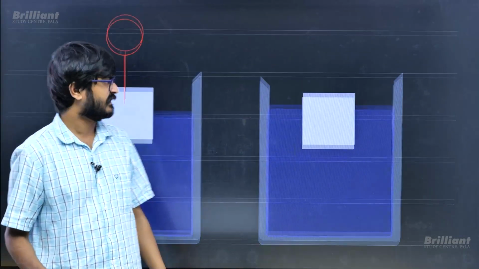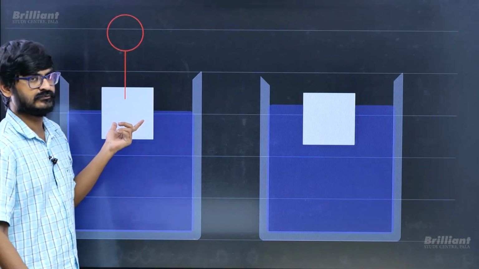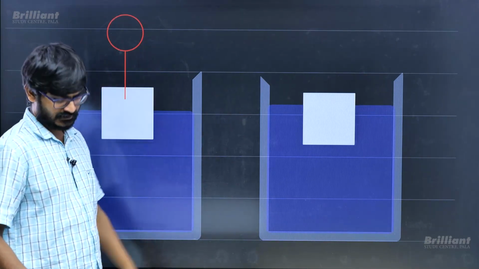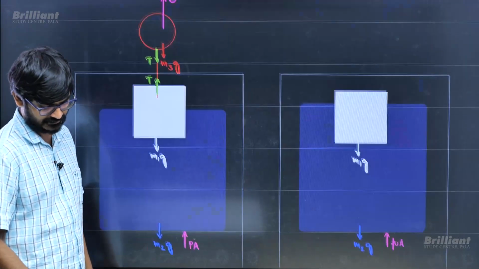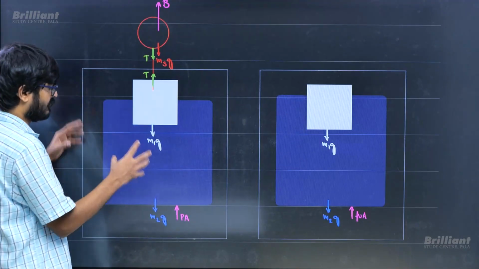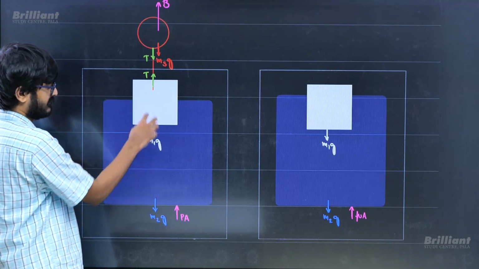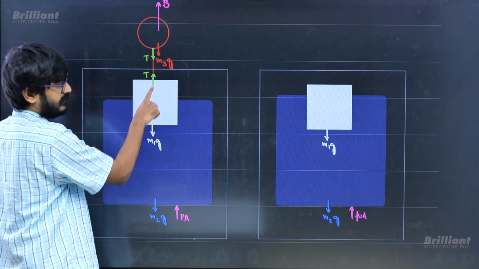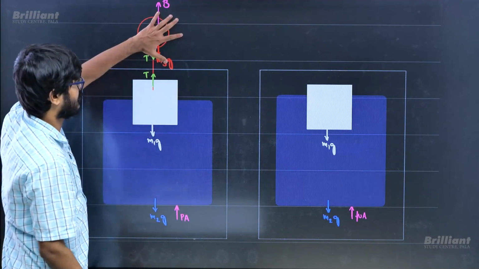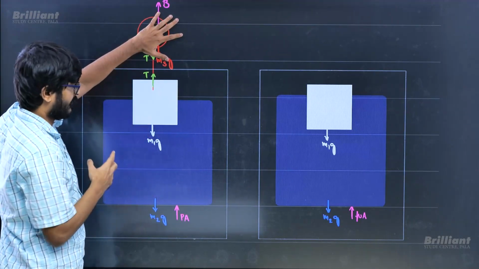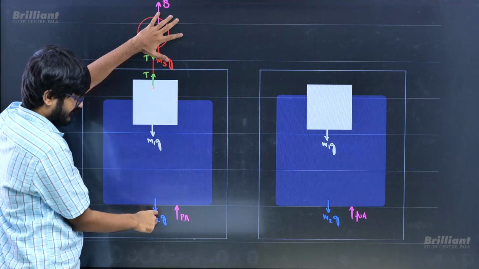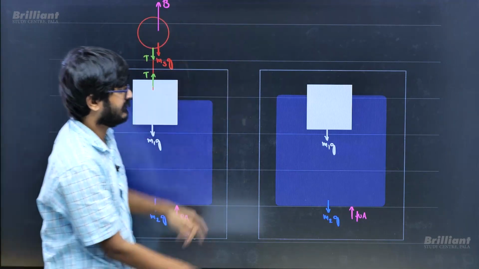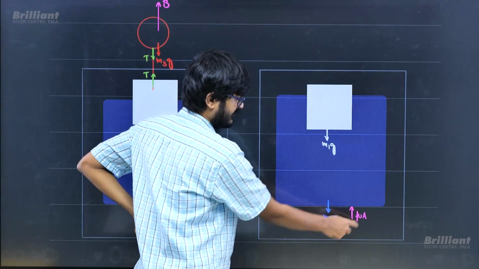Now if there is a balloon and an ice cube is floating like this, and I cut the balloon, I need to convince you the water level is going to increase. I have drawn the free body diagram. Concentrate on water plus ice. On water plus ice, there will be the weight of ice, the weight of water, and tension from the upside. Don't bother about this, just bother about this. M1g plus M2g is balanced by tension force plus this pressure force. Once you cut that, M1g plus M2g is balanced by only this pressure force.